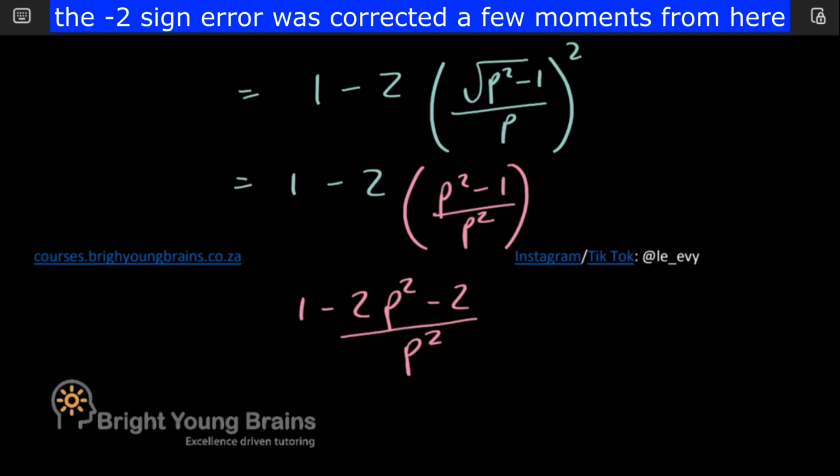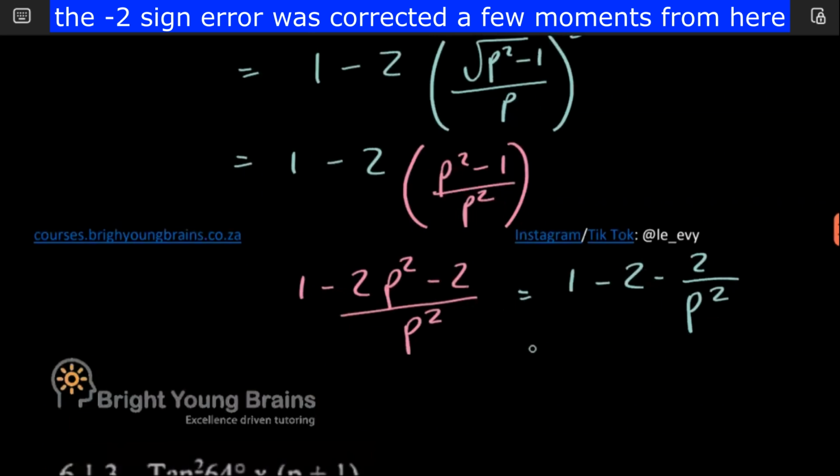But if you want to go a step further, you're going to have the 1 minus 2, because the p squared here is going to cancel that p squared, and the other one only has a p squared there. Because you see, these two, you can write them with this as the denominator individually. So for the 2p squared, it's going to be over p squared. And then this minus 2 is also going to be over p squared. And then the p squared that's there over the p squared that's there, they would cancel each other out. So this is your equation or your answer.